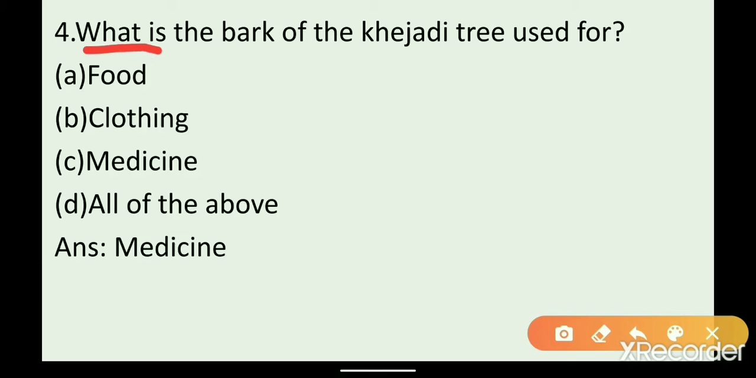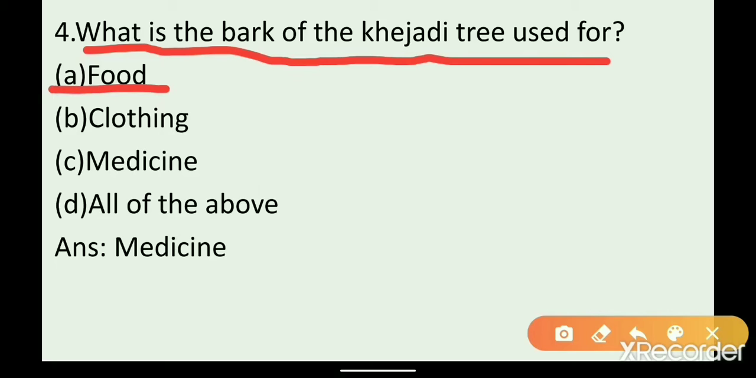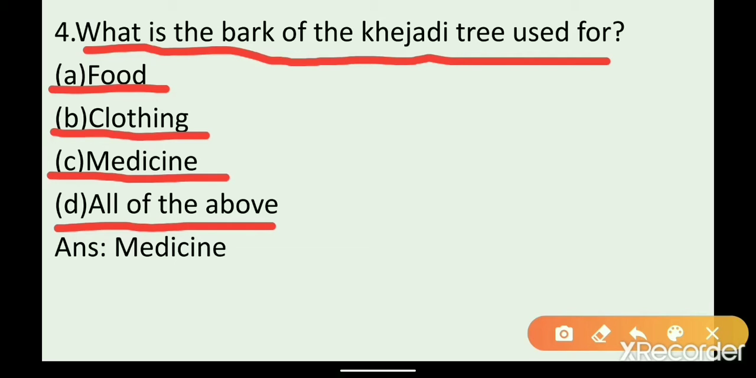What is the bark of the khejri tree used for? So why we use the bark of the khejri tree? Option A, food. Option B, clothing. Option C, medicine. Option D, all of this. So why is this bark of the khejri tree used? For medicines. Next.